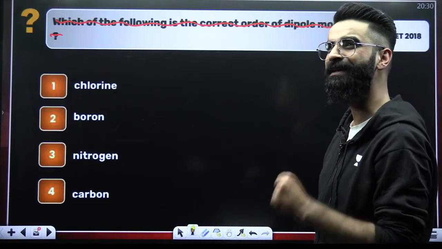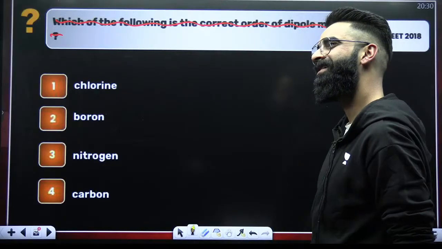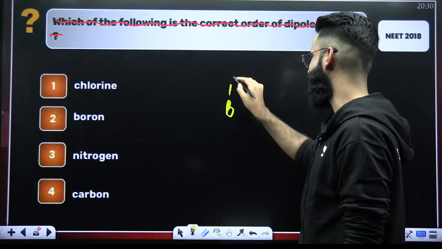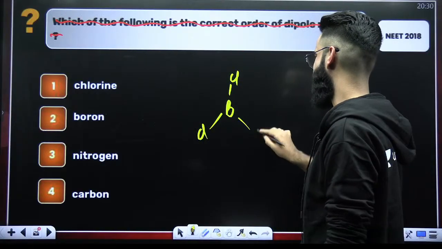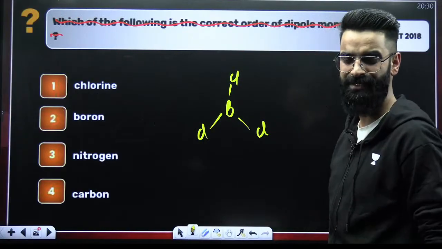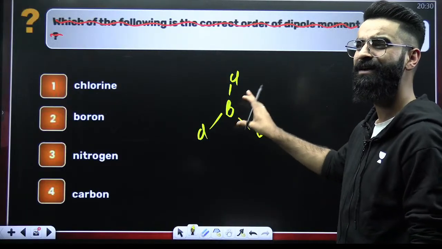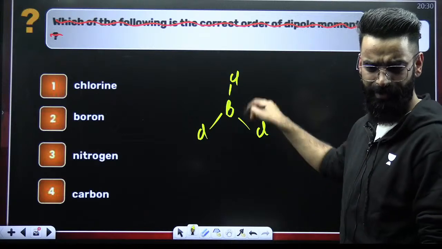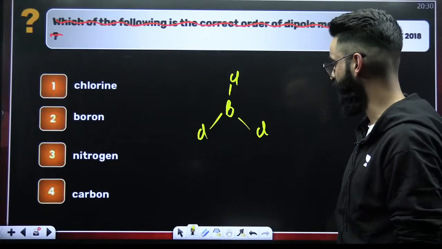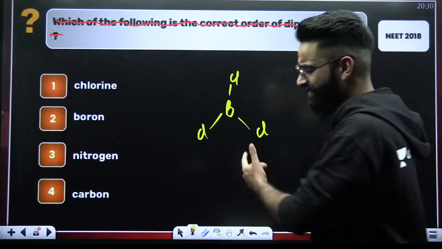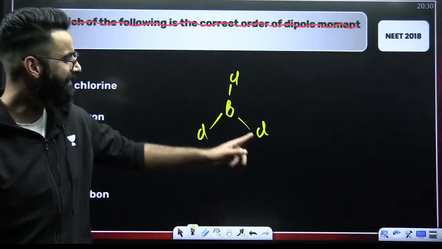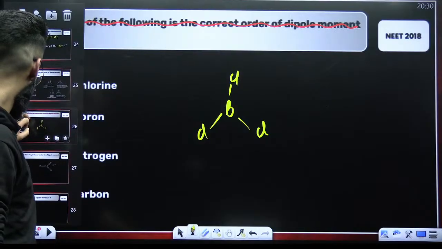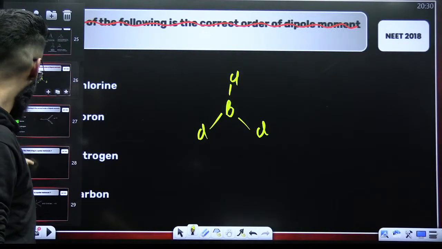In NEET 2018, the question was asked related to BCl3, and it was asked what its net dipole moment is. You should know the net dipole moment of this particular one is 0. Some sort of question was asked like this. Anyway, you leave the question as such. It's a mismatch here.